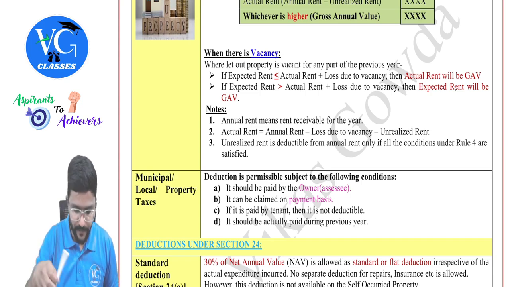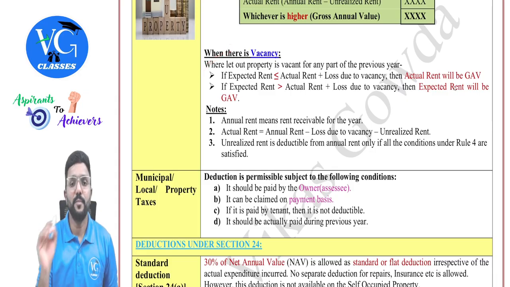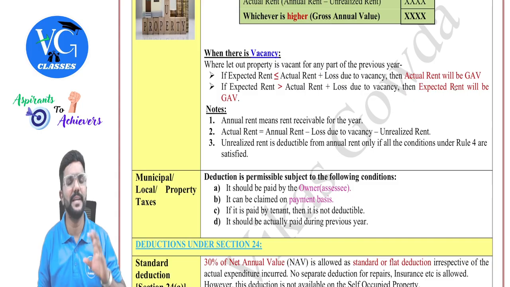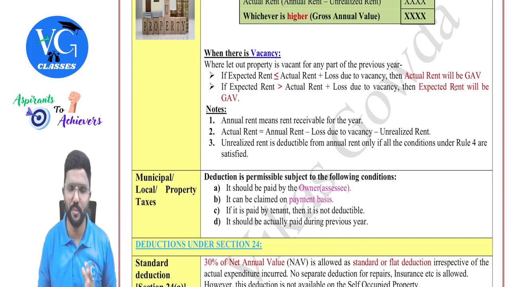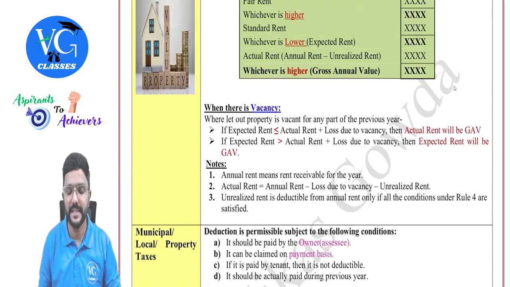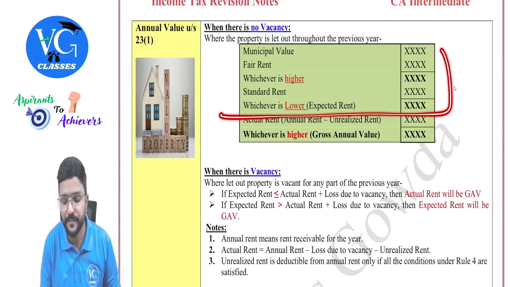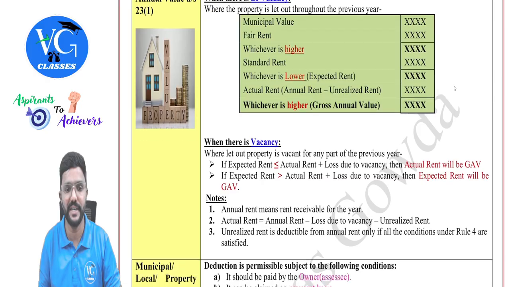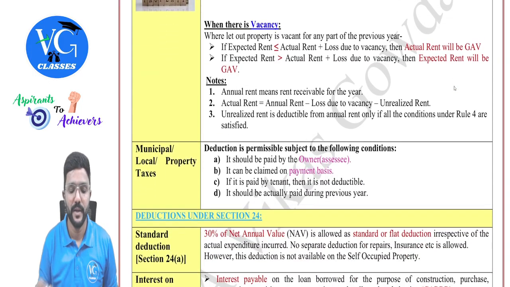So what is it? We will see. Where a let out property is vacant for any part of the previous year, which can be for a few days or a few months, till expected rent it will remain the same. Only one step will change, that is the actual rent calculation. First calculate actual rent.